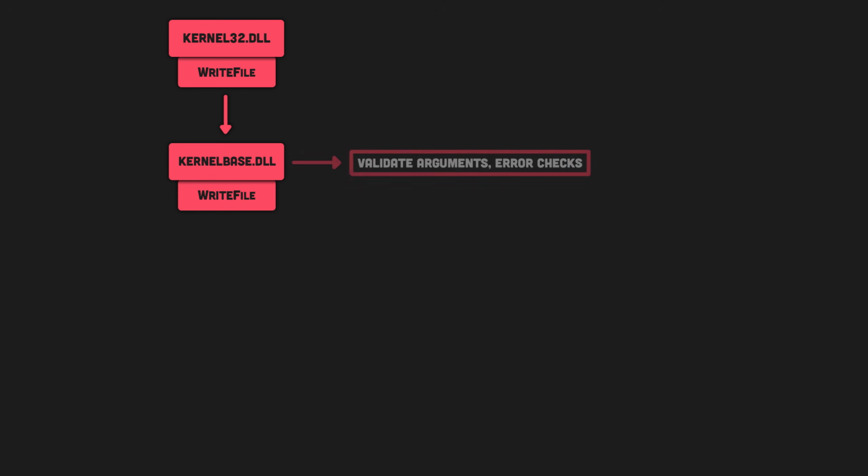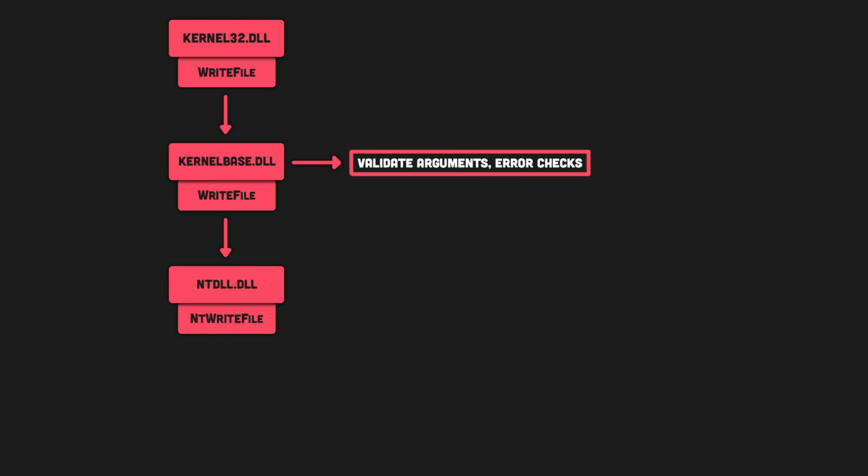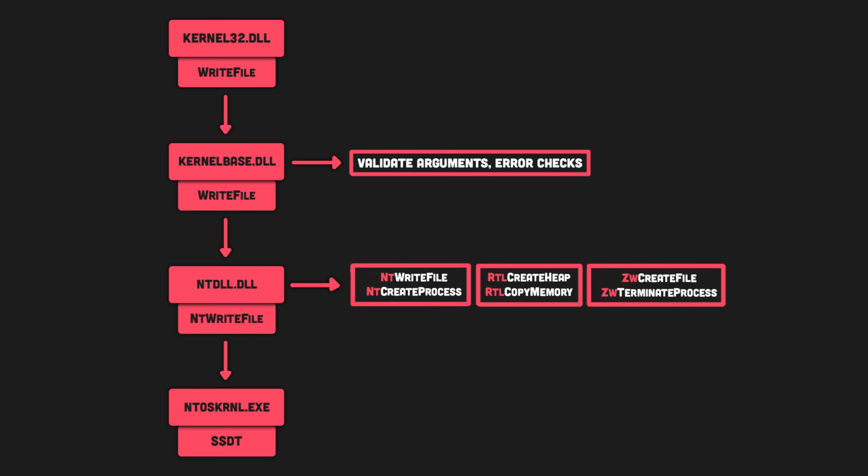This logic is responsible for validating the function parameters and error checks, and once this is done, the kernelbase DLL will forward the call to another DLL called ntdll.dll. This DLL is the last layer before the call is passed to the Windows kernel. In this DLL, you'll find most of the function names prefixed with Nt, Rtl, and Zw. In our case here, the call from the WriteFile API in the kernelbase DLL is forwarded to an API called NtWriteFile in the ntdll library.